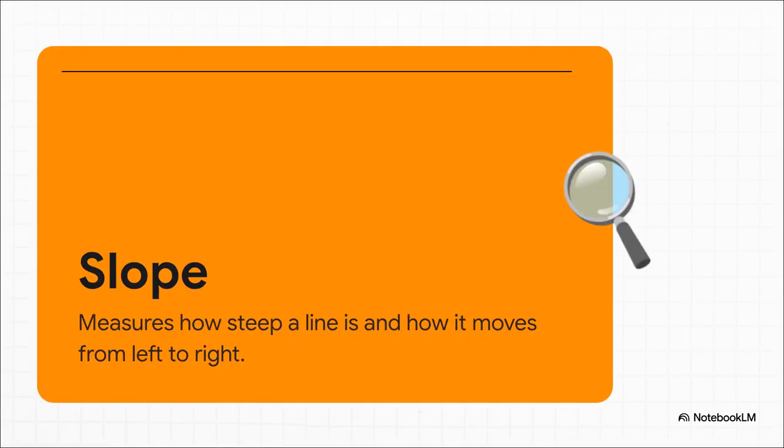Let's break down the anatomy of this equation, starting with m, the slope. Slope measures exactly how steep a line is, dictating its spatial movement as you read the graph from left to right. In our math machine, you calculate this as the rise over run, literally measuring how far up or down the line travels for every single step it takes to the right.